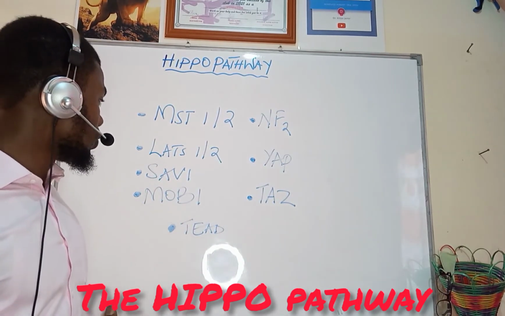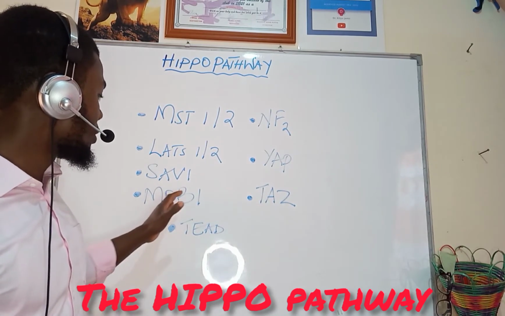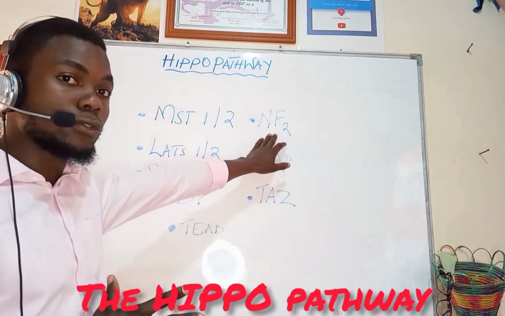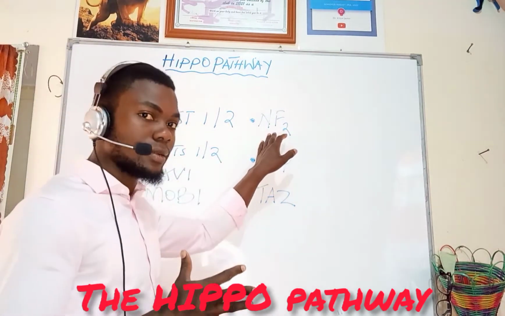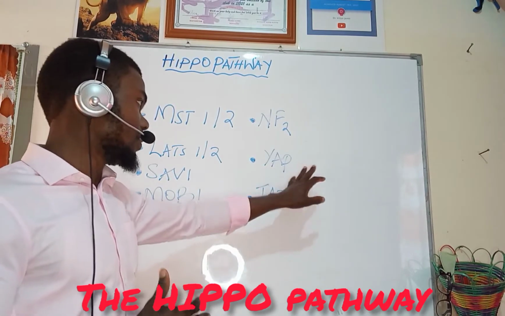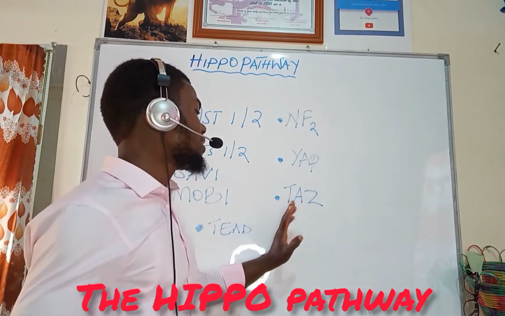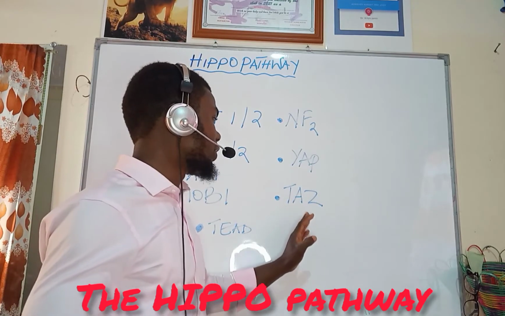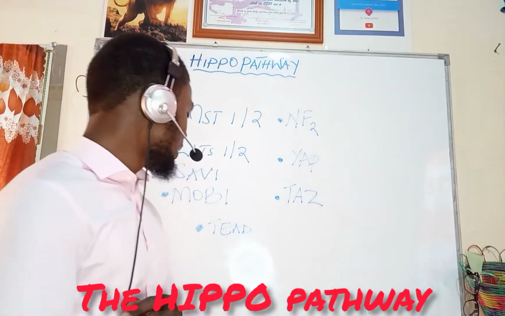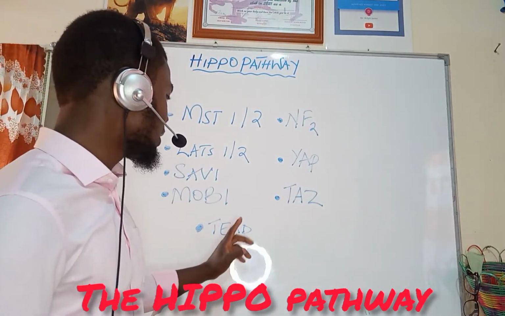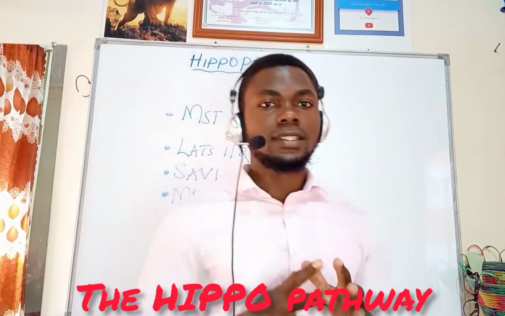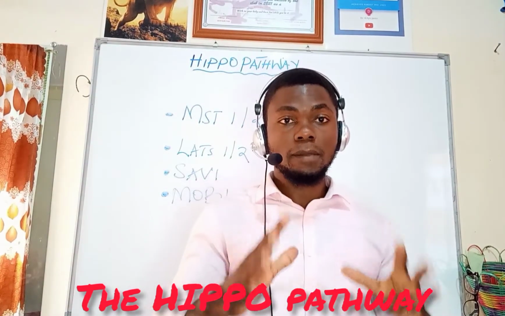Then MOB1 is going to be standing for what? MOB1 binding protein. Then you're going to have NF2, which is neurofibromatosis protein type 2. The YAP, which is yes-associated protein. So the TAZ is transcriptional co-activator with PDZ binding domain. Then the TEAD is transcription enhanced associate domain. So we're going to be finding these proteins in our pathway.